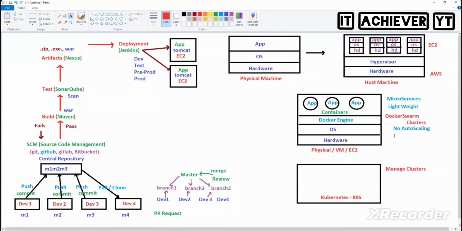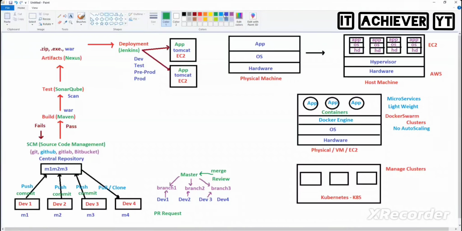Docker is very easy to install, very easy to set up, whereas Kubernetes is a little bit hard. Not hard with me. There's nothing called a hard concept. Everything is easy. But compared to Docker, setting up Kubernetes is a little bit difficult. But you have automation tools, automation scripts. In Kubernetes, we have a concept called pods. Pod.